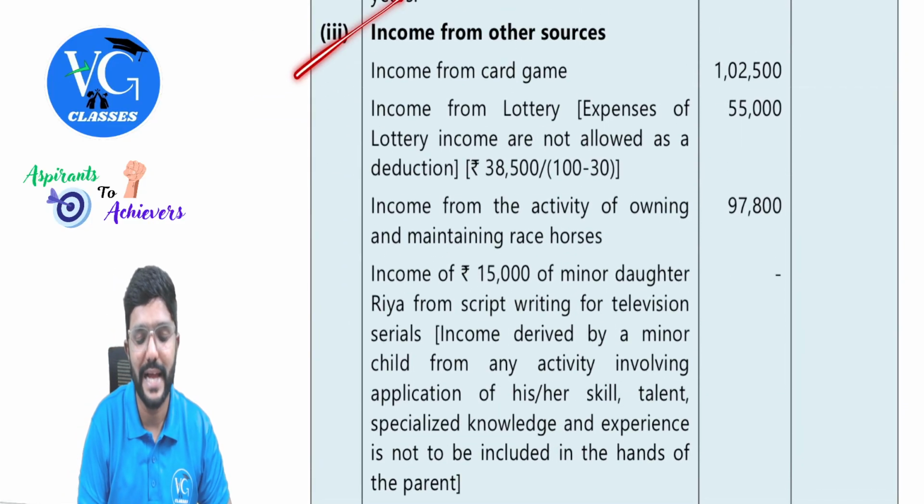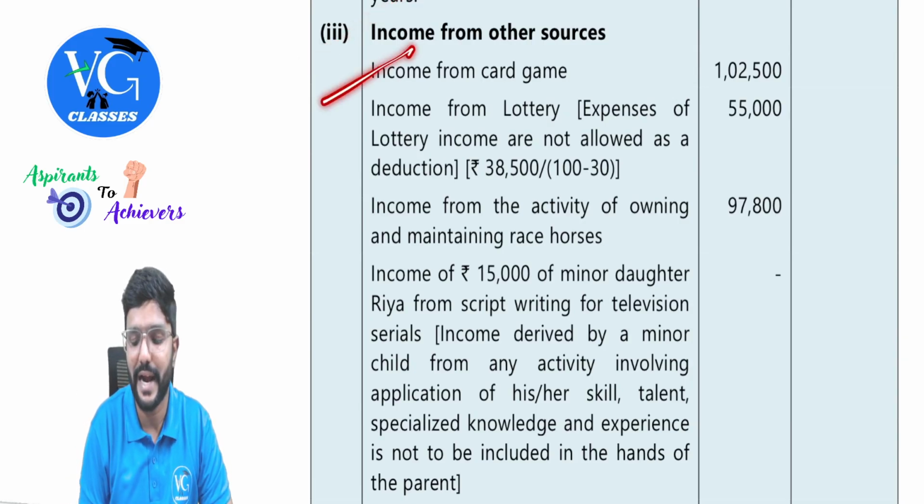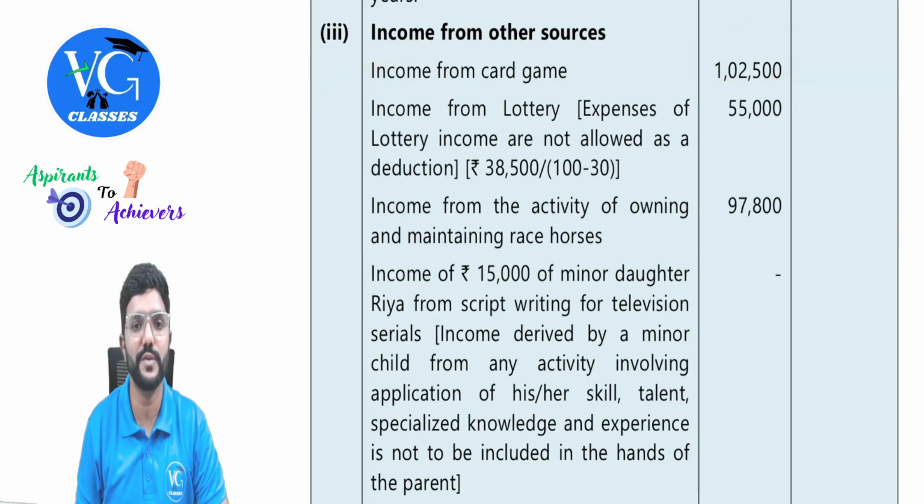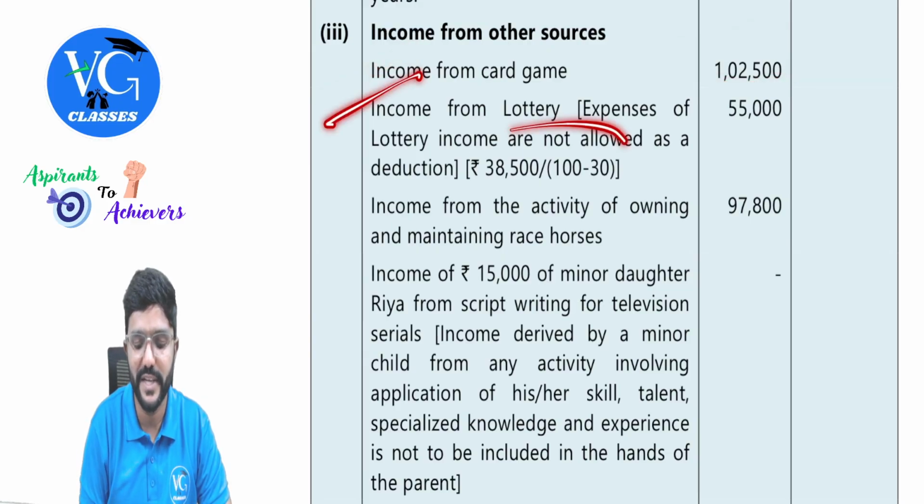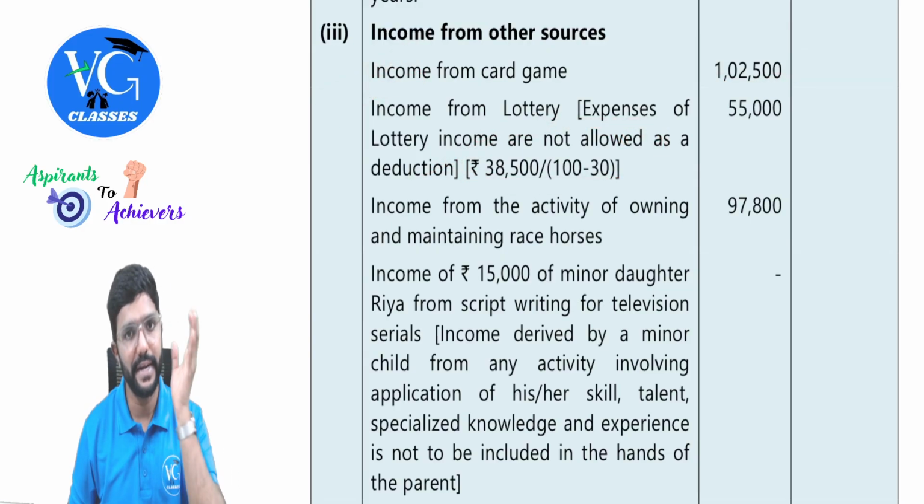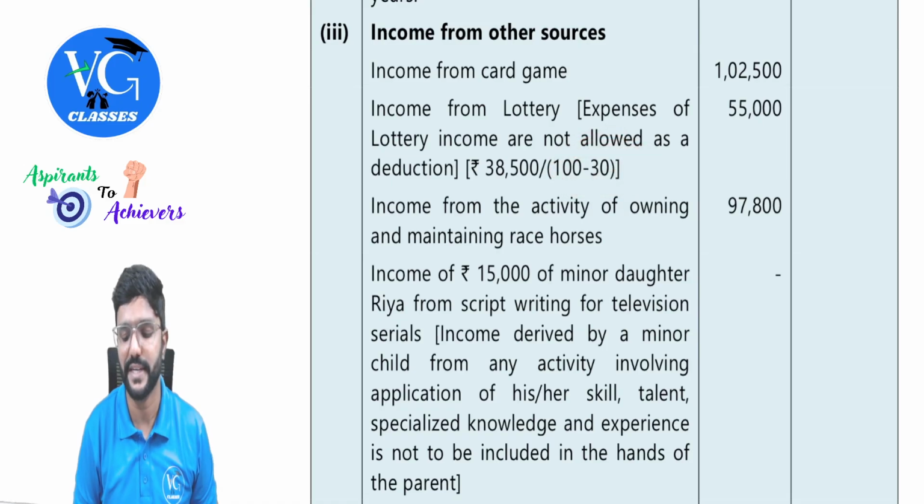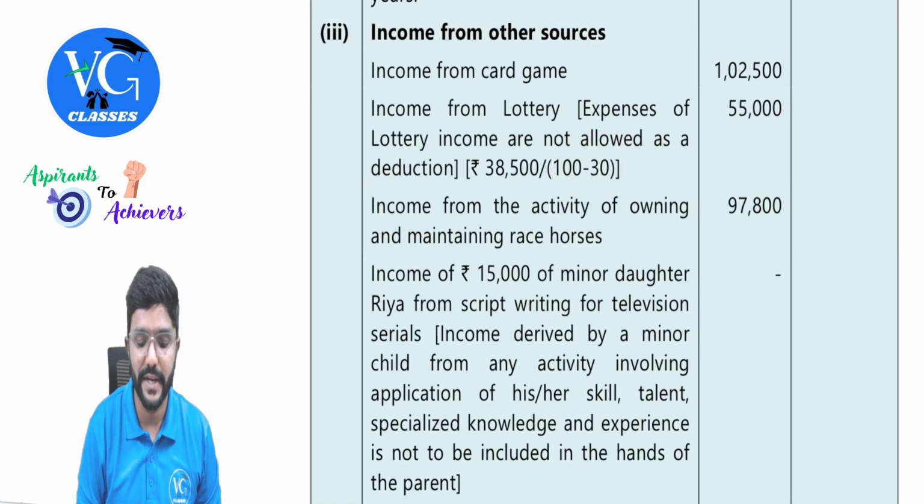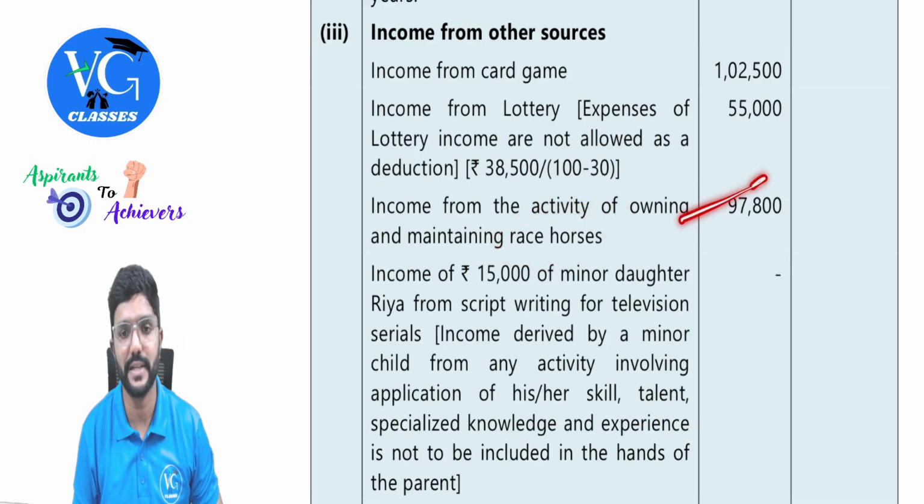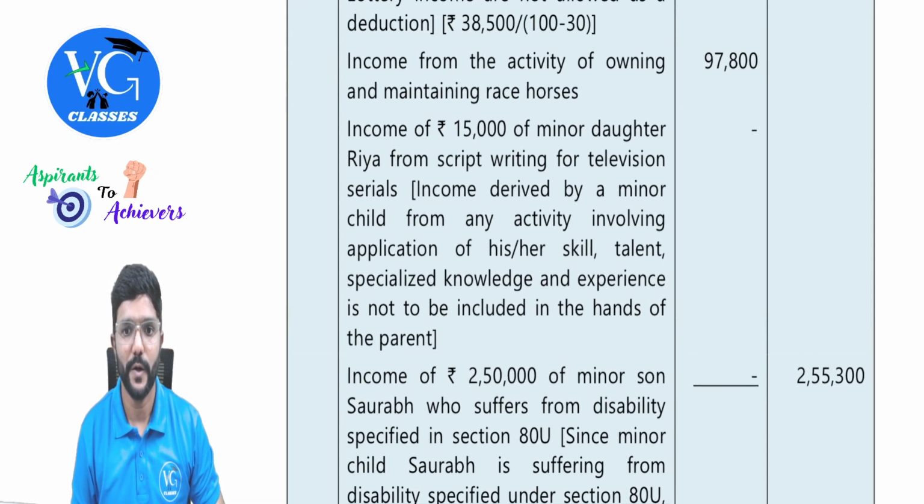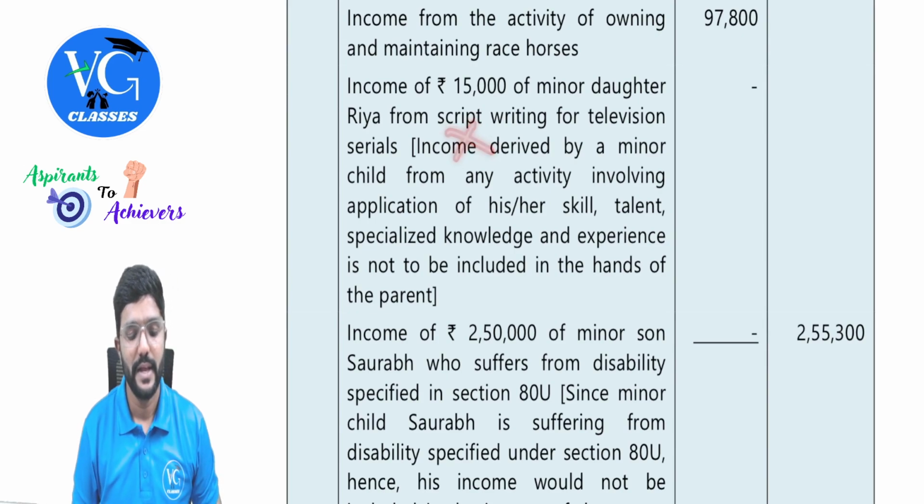Going to the last head, income from other sources. Income from card game, which is casual in nature, 1,02,500. Then income from lottery, please gross it up. 38,500 divided by 100 minus 30. That 30 is nothing but TDS rate, guys. 55,000. Then income from activity of owning and maintaining resources. It is an income, so taxable under the head other sources. Clubbing will not be attracted.